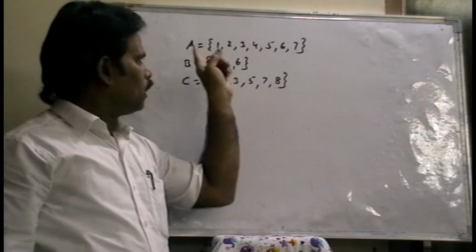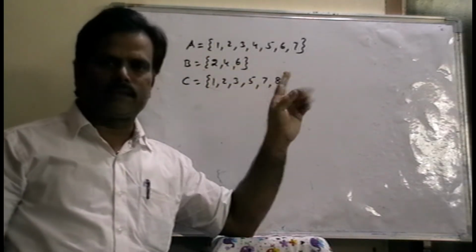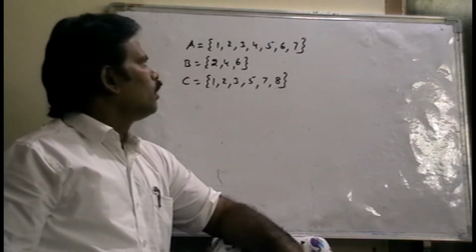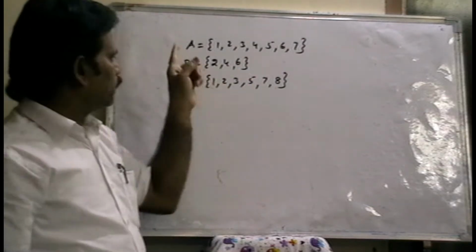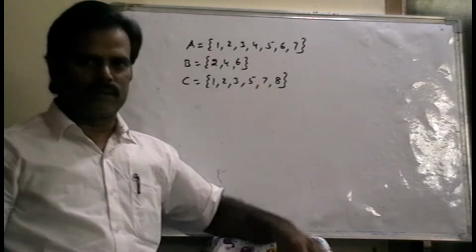Now, in set A, elements 1 to 7 are there. In set B, only 2, 4, 6 are there.